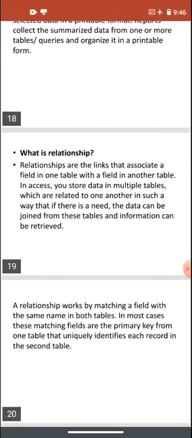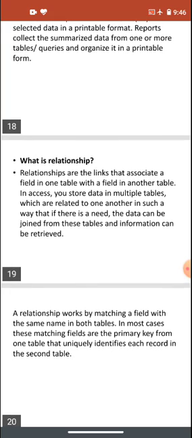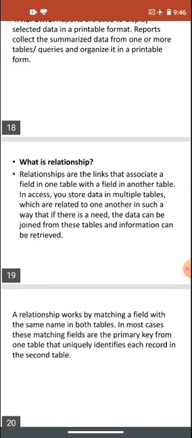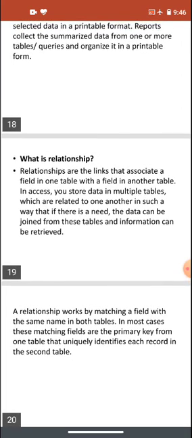What is a relationship? Relationships are the links that associate a field in one table with a field in another table. In Access, you store data in multiple tables which are related to one another in such a way that, if there is a need, the data can be joined from these tables and information can be retrieved. A relationship works by matching a field with the same name in both tables. In most cases, these matching fields are the primary key for one table that uniquely identifies each record in the second table.